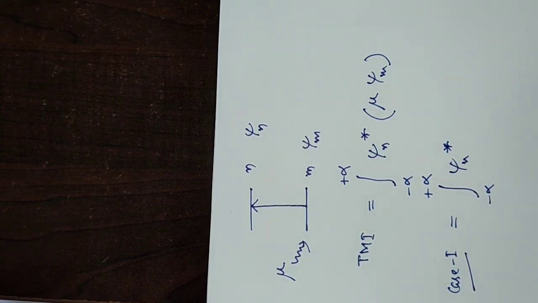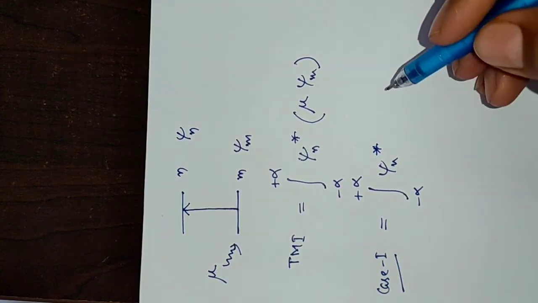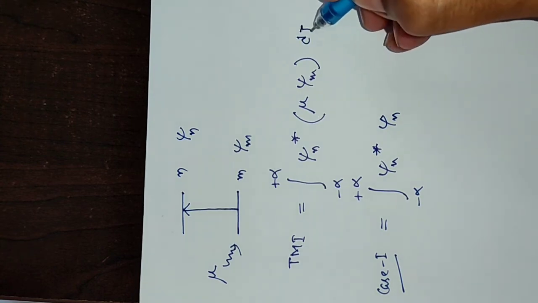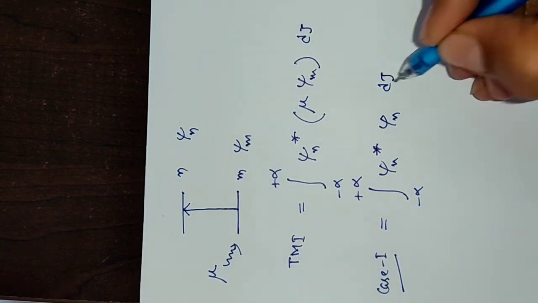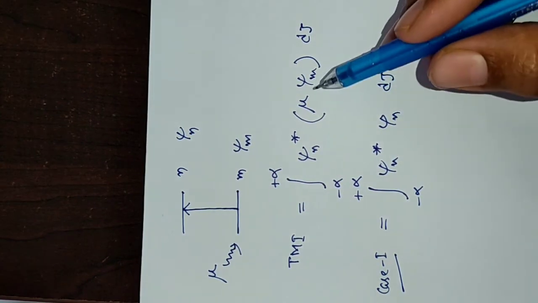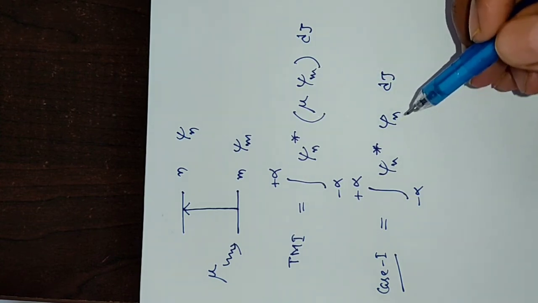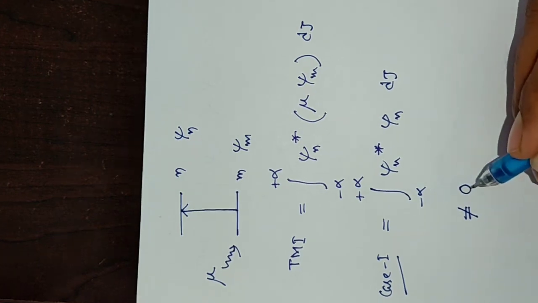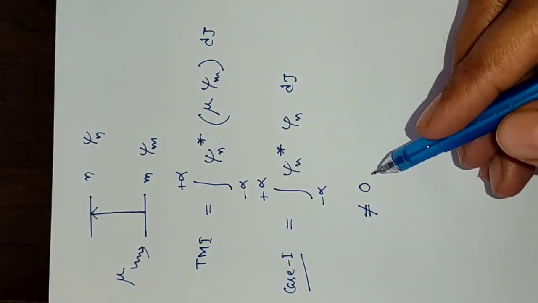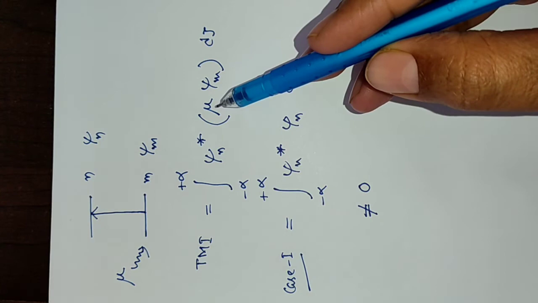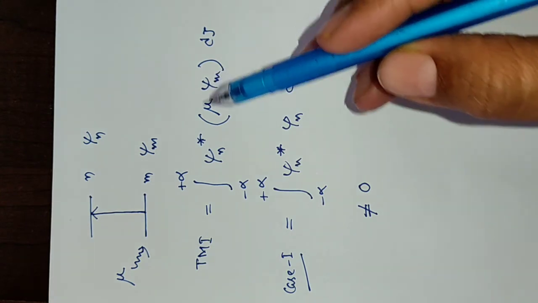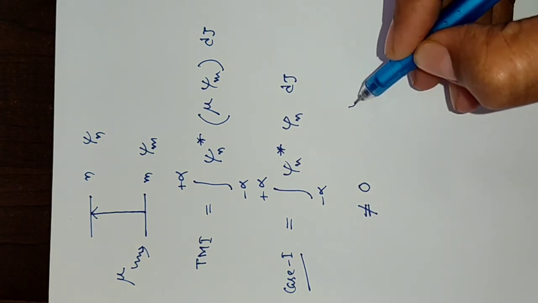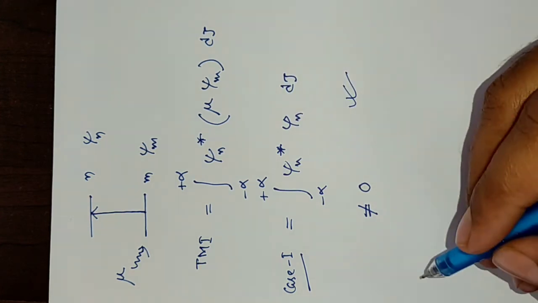Psi n star, mu psi m, if mu psi m equals to psi n, I have forgotten to write the range, d tau. If mu psi m equals to psi n, then what will happen? It will be not equals to 0. This means that mu is able to convert psi m to psi n, which is the excited state, and in this case the transition will be allowed.